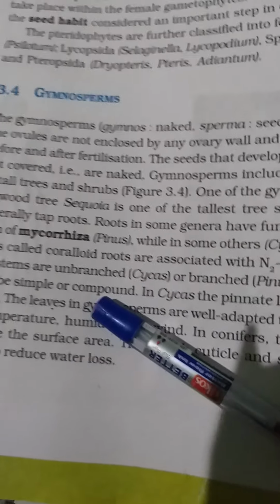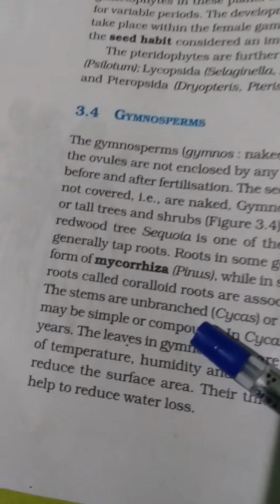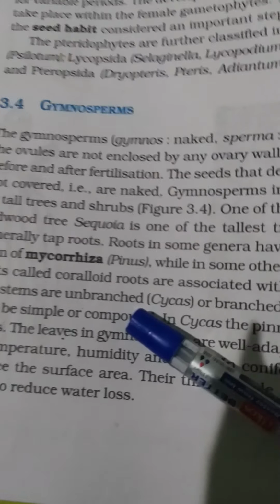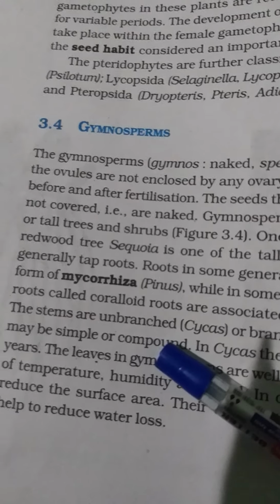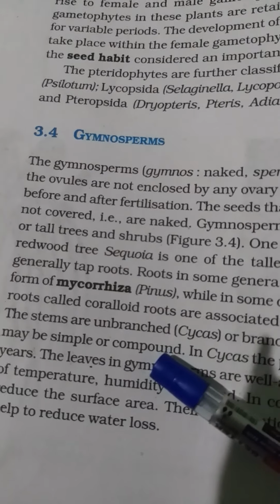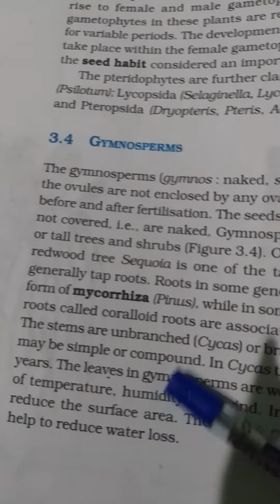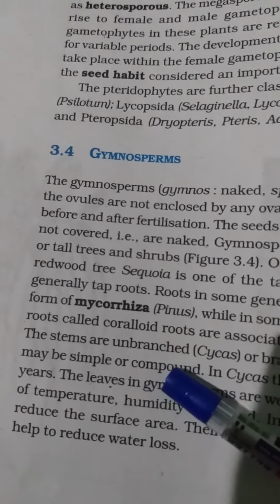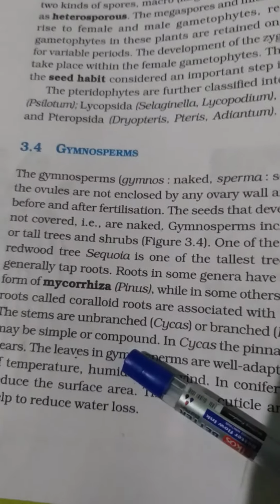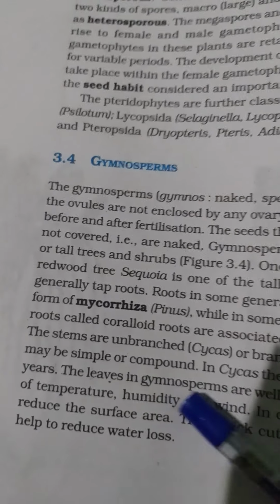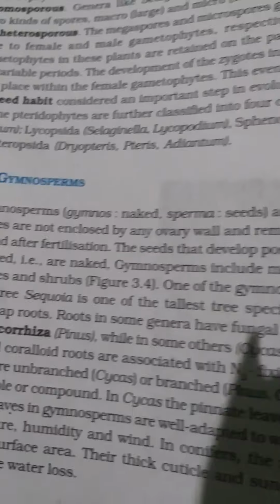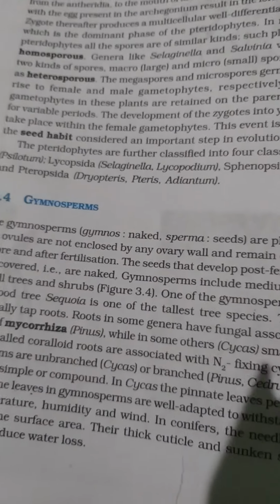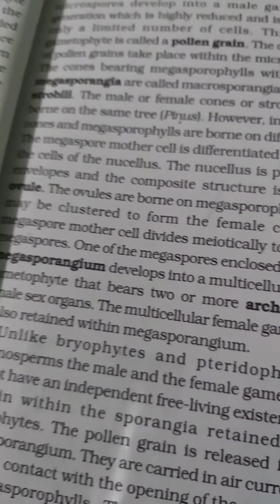The stems are unbranched; they don't have branches. If you have ever seen a date palm, in Hindi you call it khajur, you can see it in your locality. Coconut does not belong to Cycas and Pinus, but still they look like that, which is why I am giving you the example. These trees don't have branches. They grow slender and very tall. We will be dealing with the specifications in our next class. So go through the video properly.